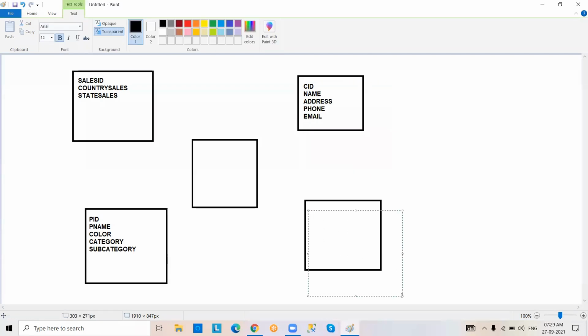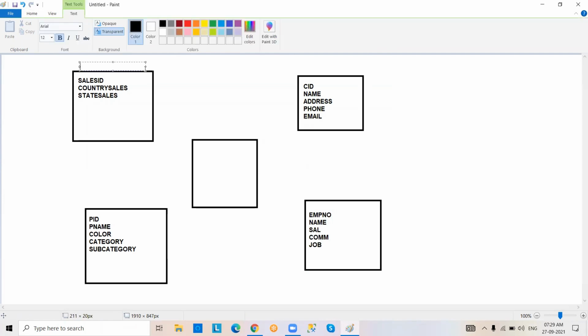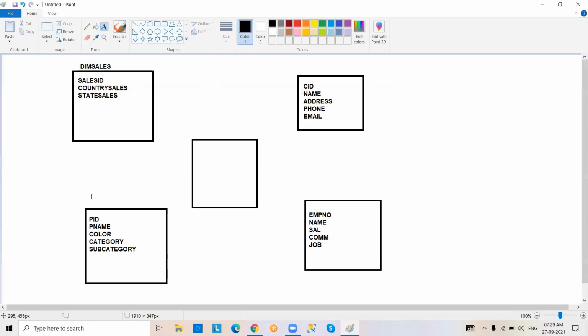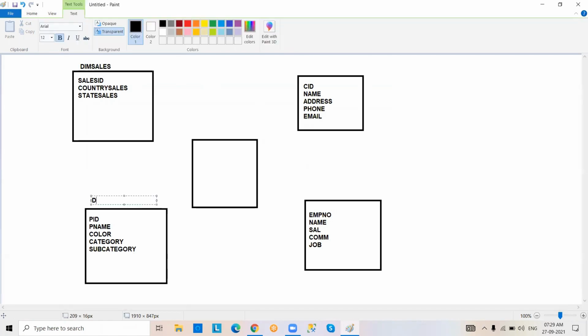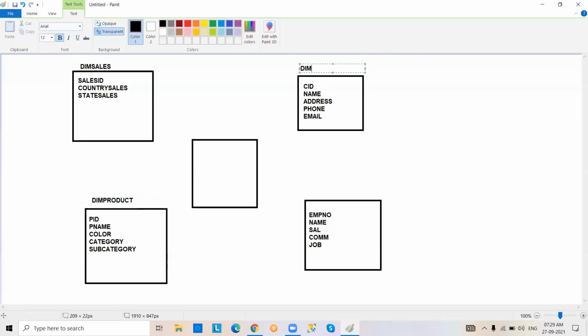Here it is employee number, suppose employee name, salary, commission, job, kind of scenarios. Okay, so this is the dim sales, dimension sales table, this is dim product, dimension product table, and this is dim customer, dimension customer table.